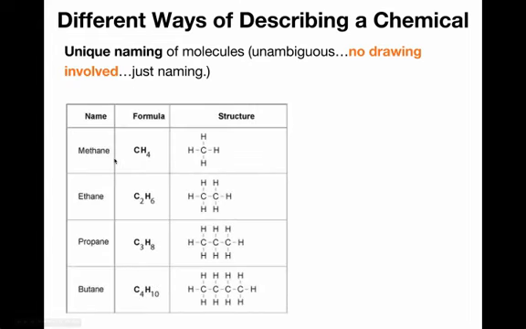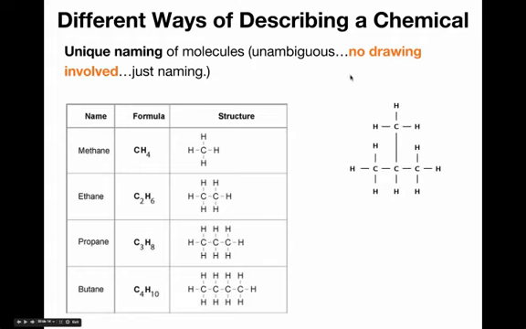As an example, over here I said, look, CH4, this is the only way you can draw it. Its name is methane. C2H6, this is the only way that you can draw the attachments correctly. It has its own unique name, it's ethane, and etc., etc. Unfortunately, when you get down to C4H10, you don't know if you're talking about butane, which has all the carbons in a single line, or whether you're talking about the other thing that I talked about previously, this thing over here, which is not butane.